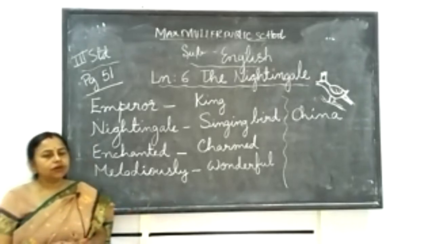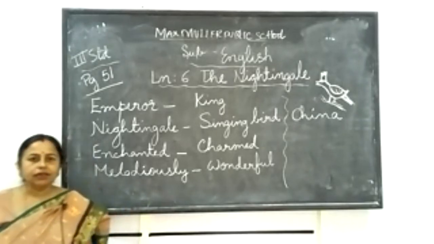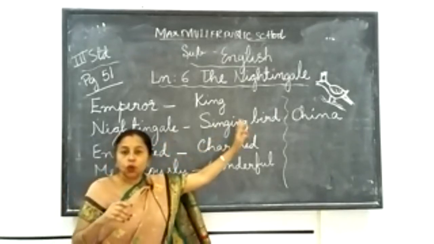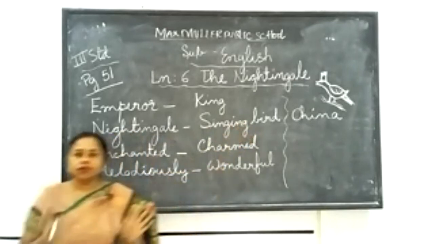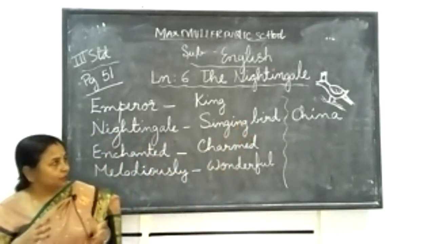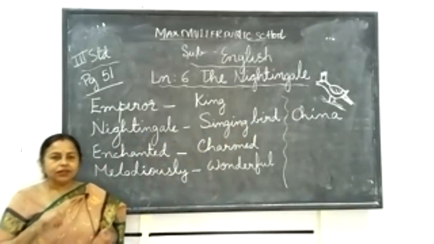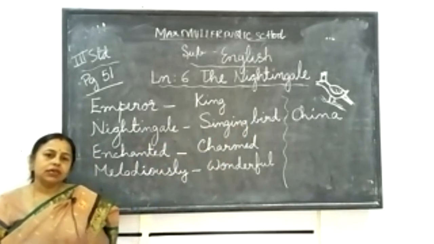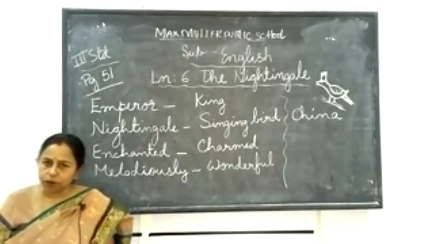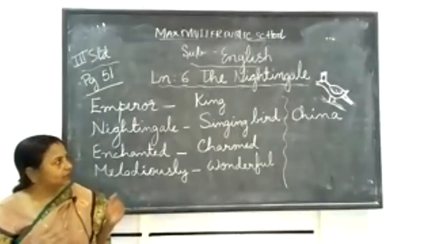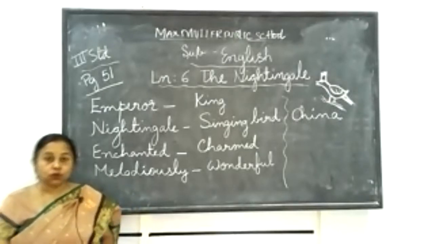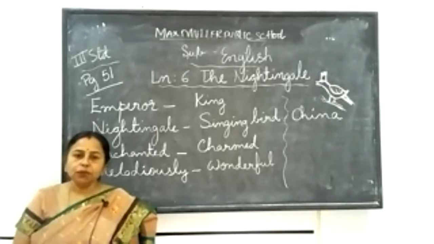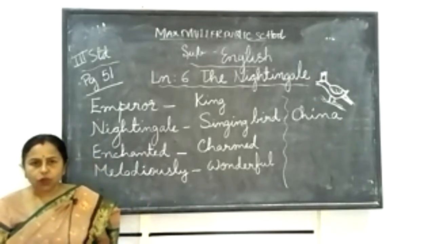But one day what happened? The emperor's friend from another country gifted him a golden toy bird. This is not a real bird. It was made of gold and had a diamond crown. And if you put in a key, it will sing for the full day. So all people, along with the king, started forgetting about the real bird and started praising the new bird, that toy bird. By mistake, one day, the key of the toy bird broke.